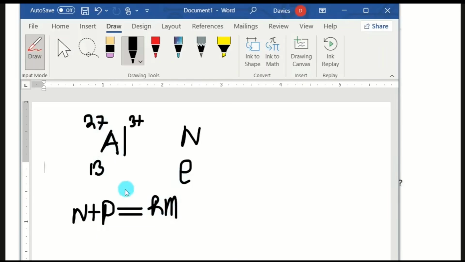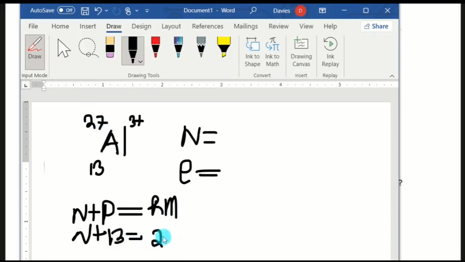So when they want us to know the number of neutrons and the number of electrons, what we are going to do is replace. We know the proton number is 13, so n plus 13 is equal to the relative atomic mass, which is 27.